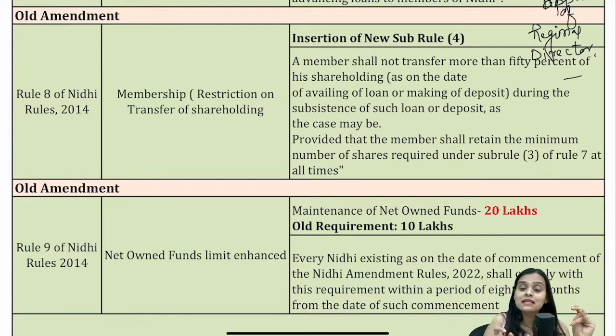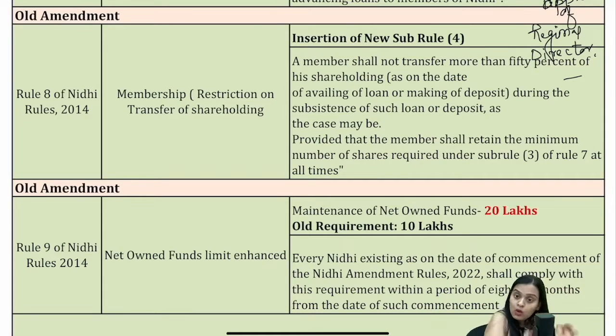But having said that, there is another angle which you have to understand. What is it? That the member shall retain the minimum number of shares. In rule 10, you have read about this, right? That minimum number of shares has to be with you. Supposedly, the minimum number of shares which you have to hold is 10, and you hold only 15 shares. So you cannot transfer 7 or 8 shares, because the minimum number of shares that you have to hold is 10.